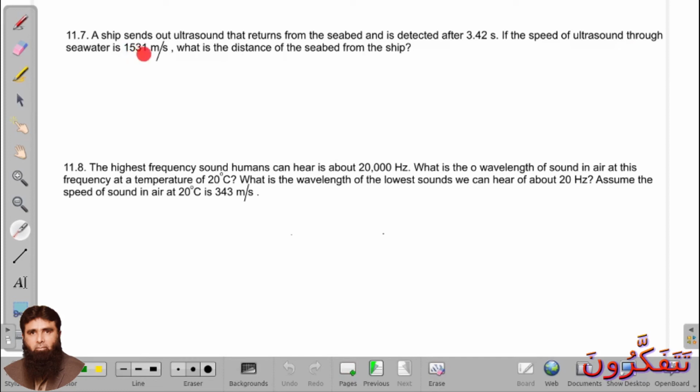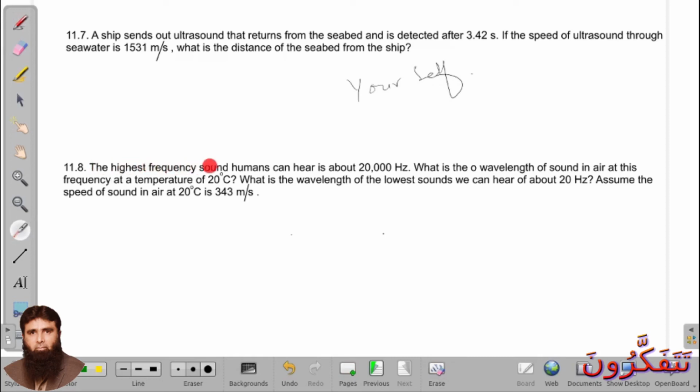Okay, now the highest frequency sound human can hear is about 20,000 hertz. So this will be the highest frequency of sound a human being can hear.